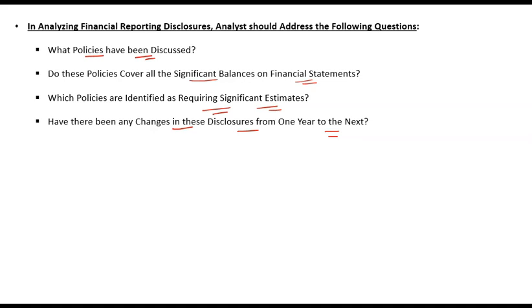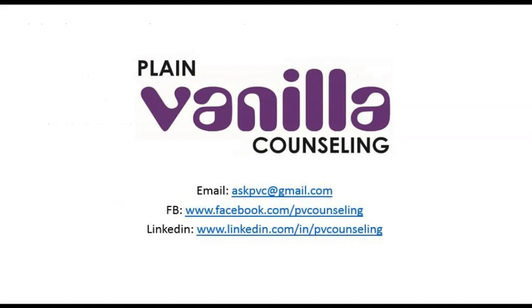So these are some basic questions that as an analyst you need to answer. So this brings us to the end of this basic reading about standard setting bodies and about the accounting. And now in the next class we will go on to discussing the income statement, or on to discussing the ratios with respect to the income statement and all that.